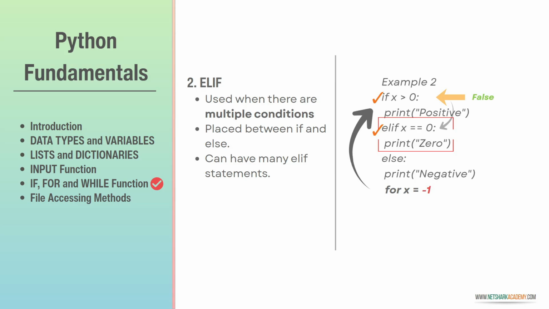Elif x equal to 0, so again the condition here is false because x is -1. So now the control will go to the third condition, which is else. That is, directly execute the statement because there is no more condition after that. Else is saying directly to print negative.